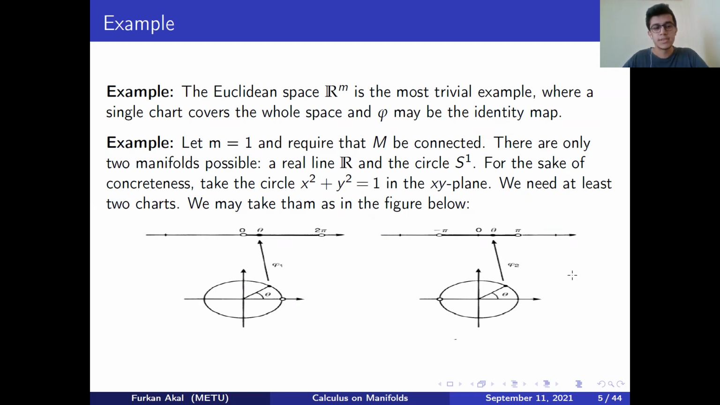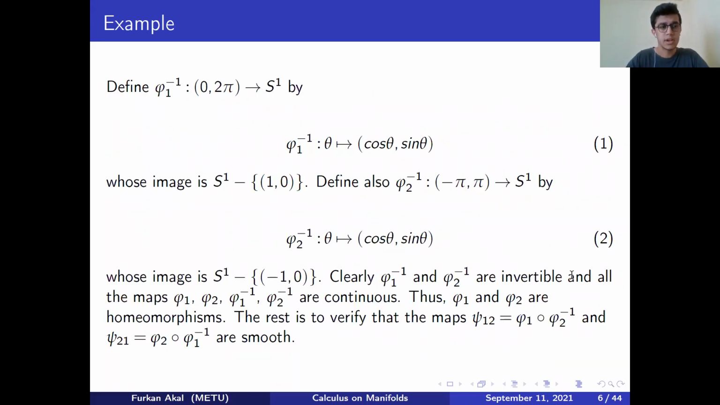In order to be concrete, let's take the circle with radius 1 in the xy plane. Let's define our charts. The mapping phi_1 inverse is a map from the interval (0, 2pi) to S1 by this formula, and our second mapping phi_2 inverse is defined from (-pi, pi) to S1 by the same formula again. Note that the image of the first map is S1 minus the point (1, 0), and the image of the second mapping is the set S1 minus the point (-1, 0).